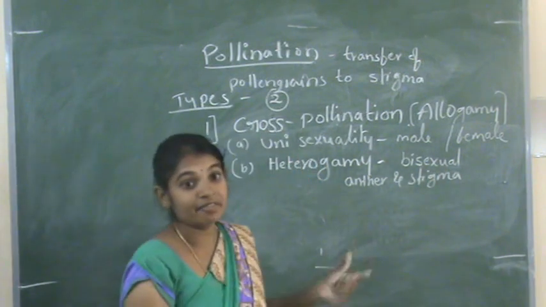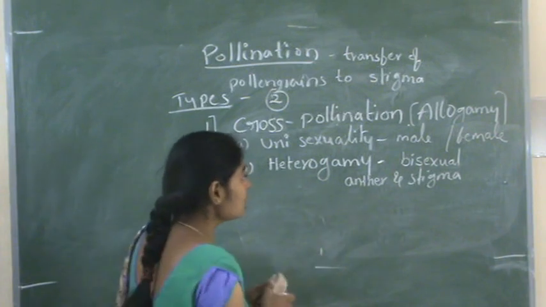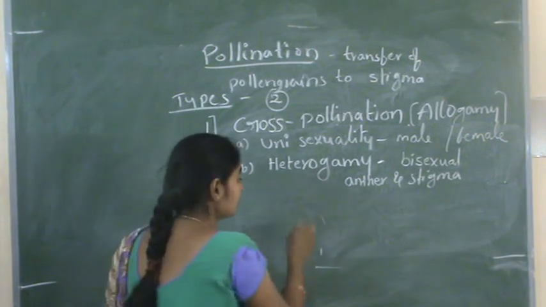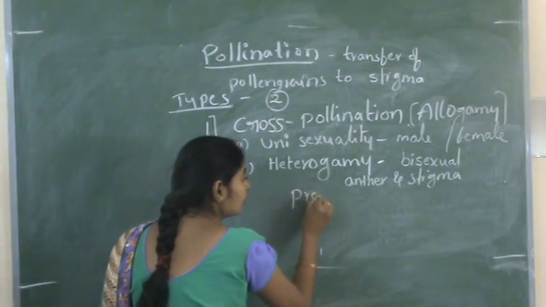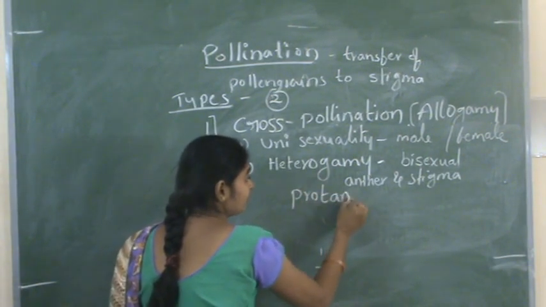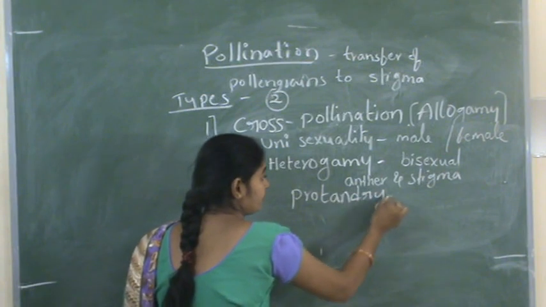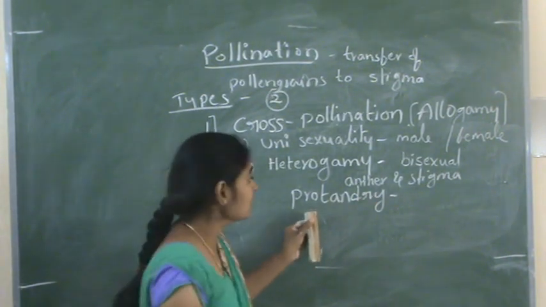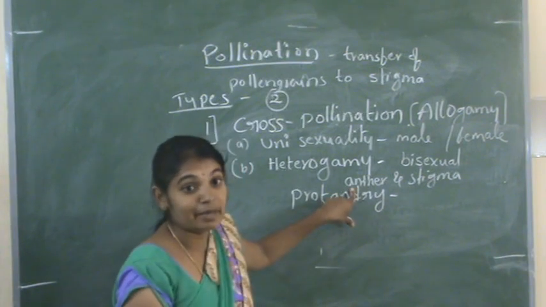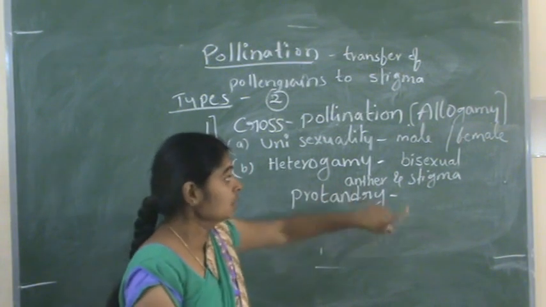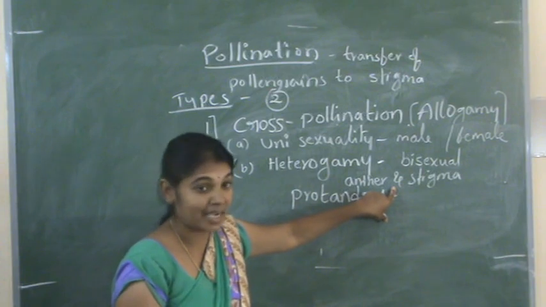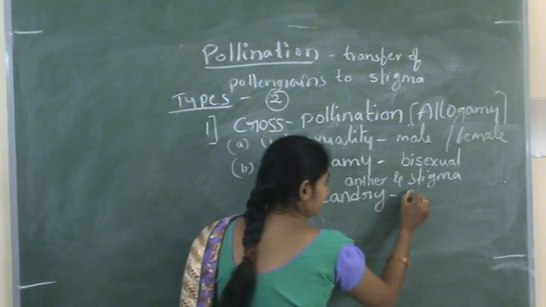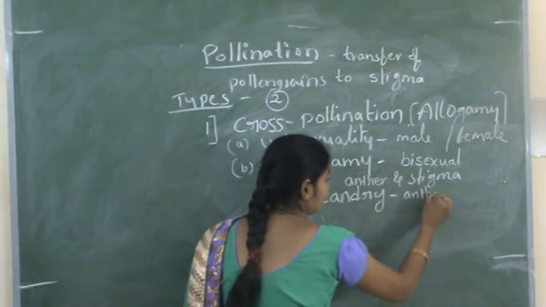For example, if the anther matures first, that condition is called protandry. So protandry means the anther matures first, and after some period of time the stigma matures.